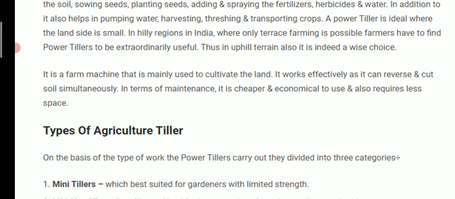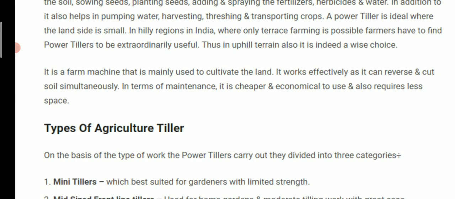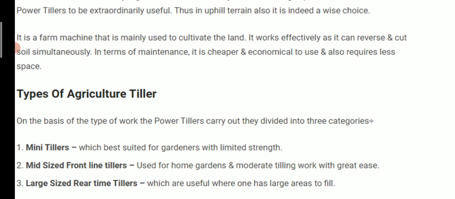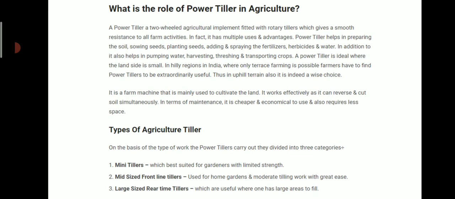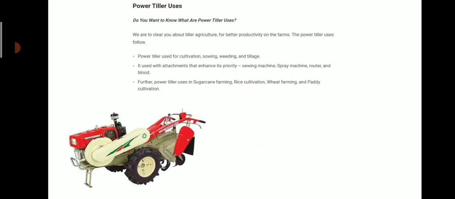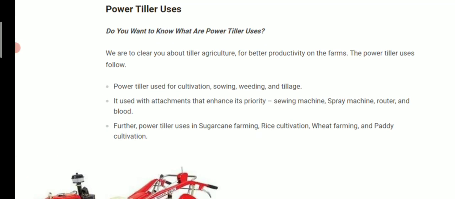It is a farm machine that is mainly used to cultivate the land. It works effectively as it can reverse and cut soil simultaneously. In terms of maintenance, it is cheaper and economical to use and also requires less space. So, let us see the types of agricultural tiller. Number 1, mini tiller. Number 2, mid size front line tiller, and number 3 is large rear line tiller. So power tiller uses, we have already seen.